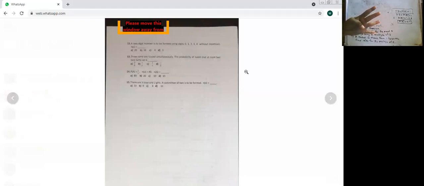So 5, 10, 15 and 20. Yes. So again they have asked for A only. You have to pay attention to what is asked: whether A is asked, P of A is asked, or n of A is asked.